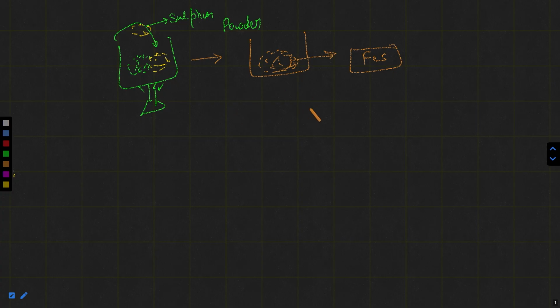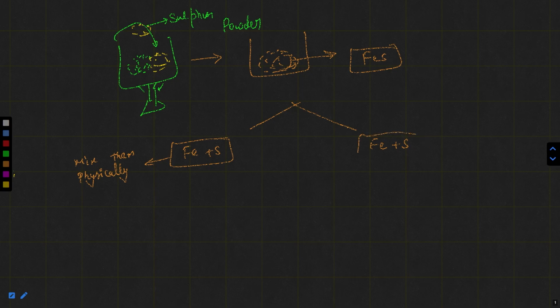Now I want to say two things. First, you can take iron filings and sulfur powder and mix them physically. Next, you can take iron filings and sulfur powder and mix them chemically, which means heat them.